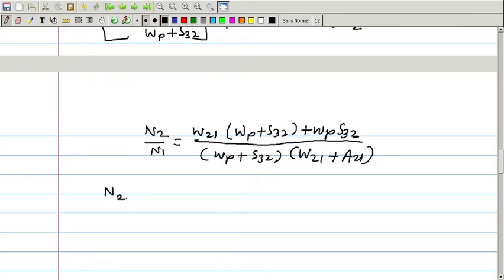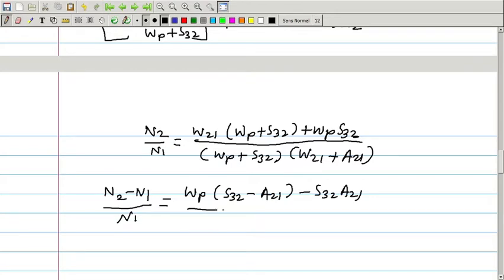And therefore again if we solve, let us subtract the denominator from numerator, so N2 minus N1 upon N1. After solving we can write Wp into S32 minus A21 minus S32 into A21 divided by the denominator, which remains same, so Wp plus S32 into W21 plus A21.